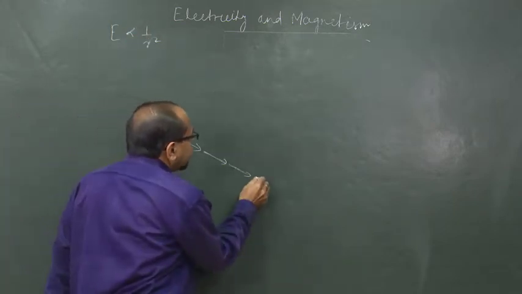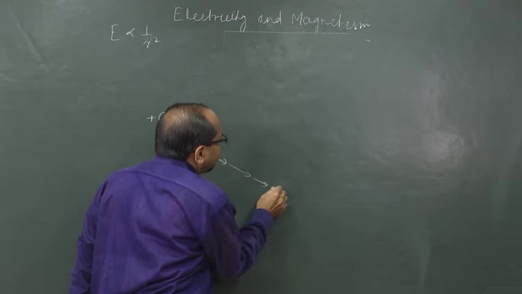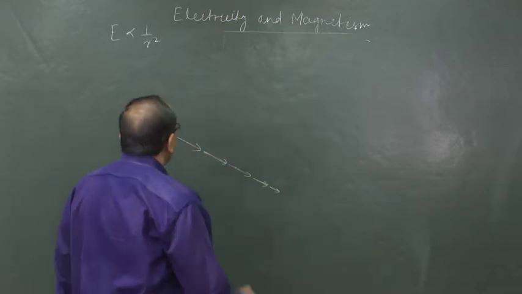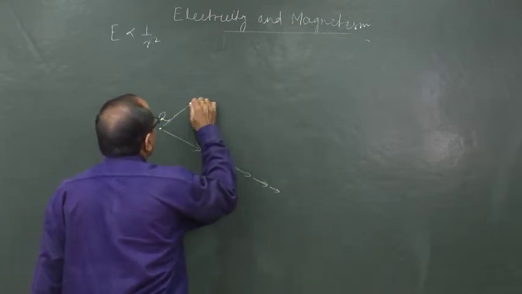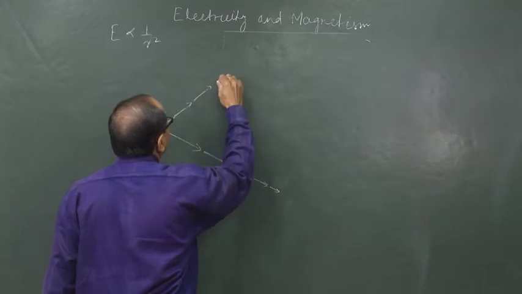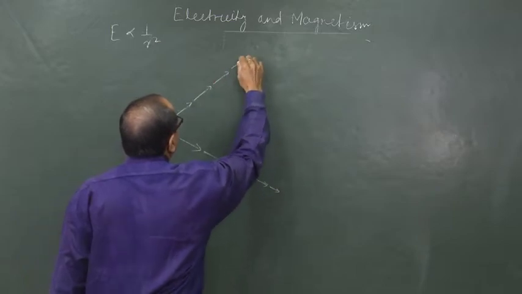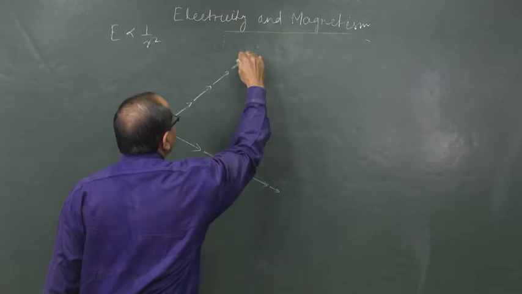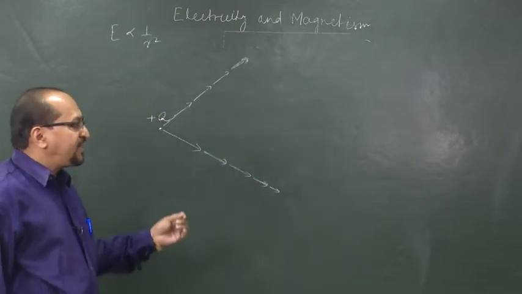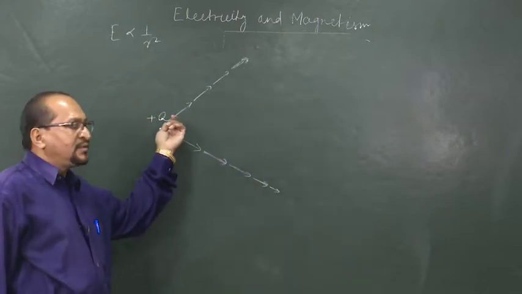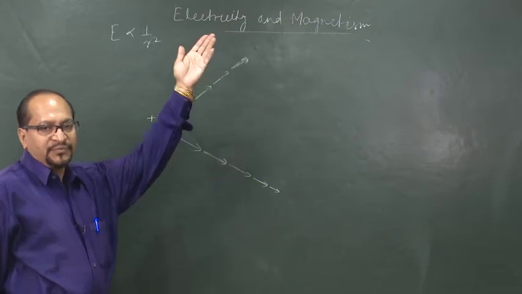So the length of the arrow gradually decreases. It is like this. This is the direction in which a small positive test charge would experience the force.